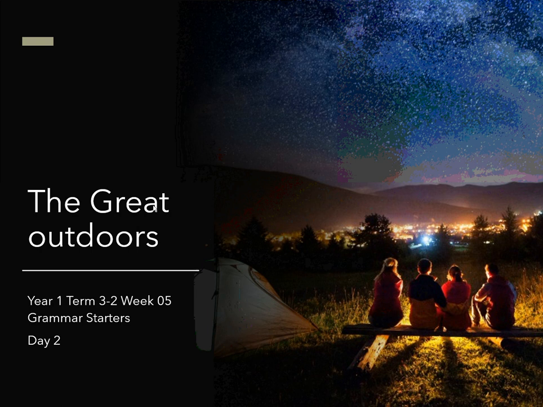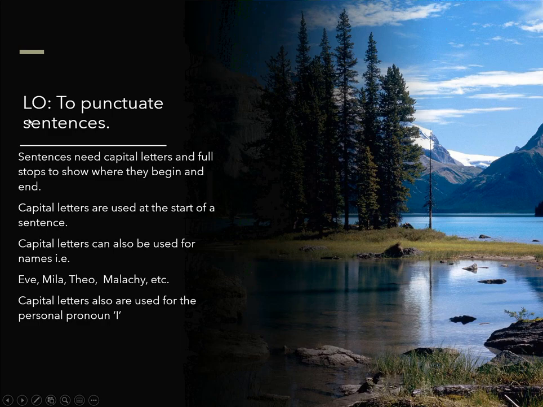Okay, so in today's grammar lesson, we're doing this. We're going to keep punctuating sentences, and we're going to look at sentences needing capital letters and full stops to show when they begin and end. That's as normal. Capital letters are used at the start of sentences, but capital letters can also be used for names. So, for example, Eve, Mila, Theo, Malachi, all of your names in class. And finally, capital letters are also used for the personal pronoun I. So if you see an I on its own in a sentence, that means that it needs to be a capital because you are important.